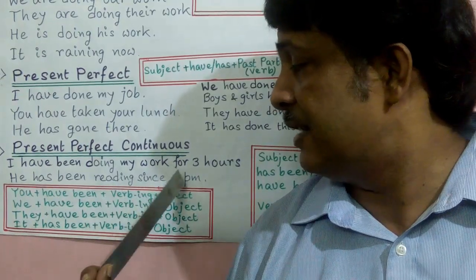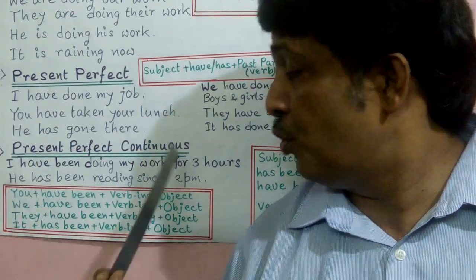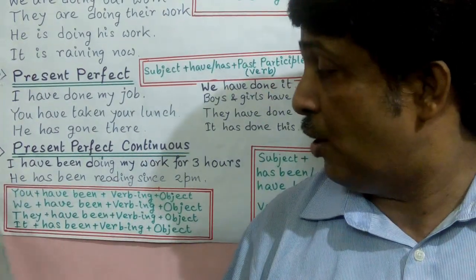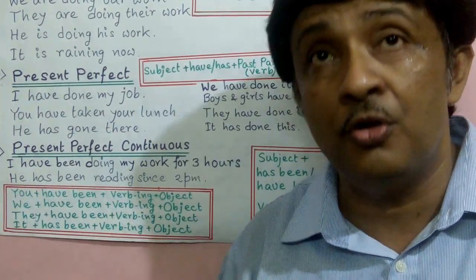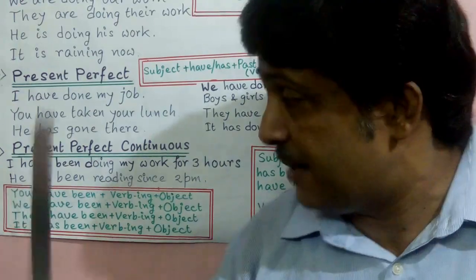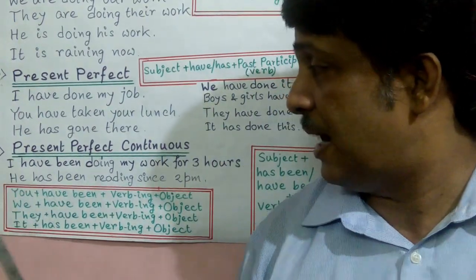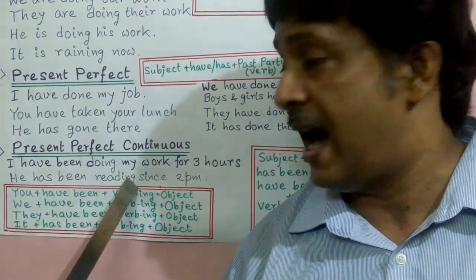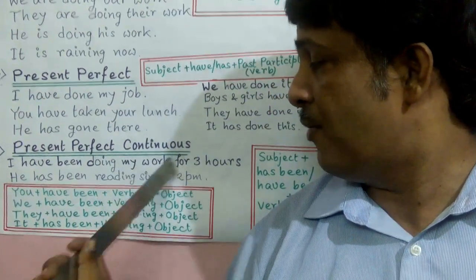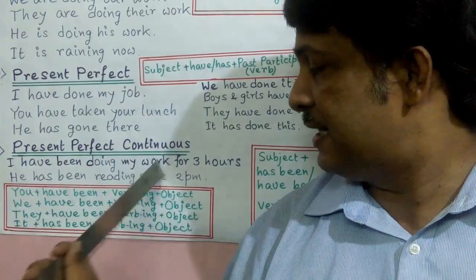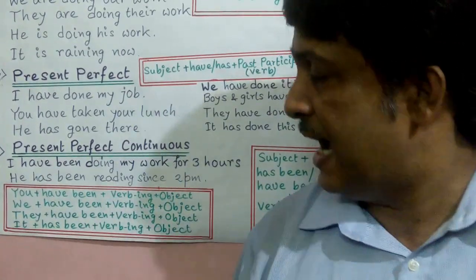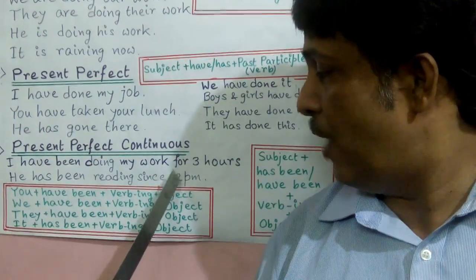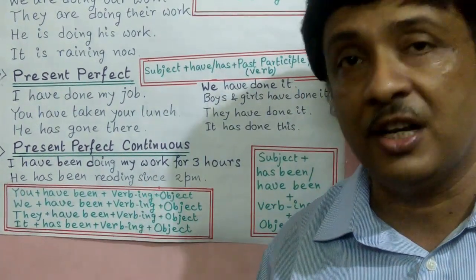He has been reading since 2 p.m. Means from 2 p.m. he started his reading. Now he is continuing his reading, and also he will continue his reading for some more time. So I or he is the subject, have been or has been added, ing with verb do, ing with verb read, and my work for 3 hours is the object, and since 2 p.m. is the object.